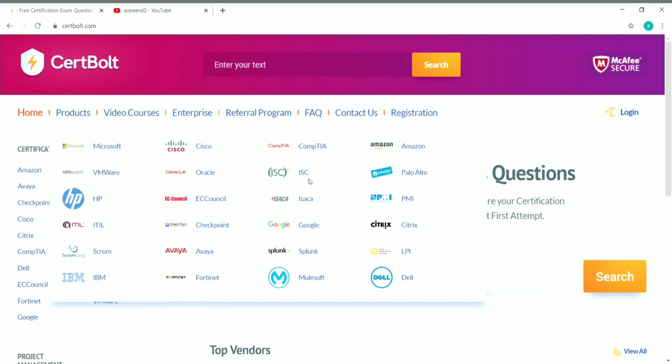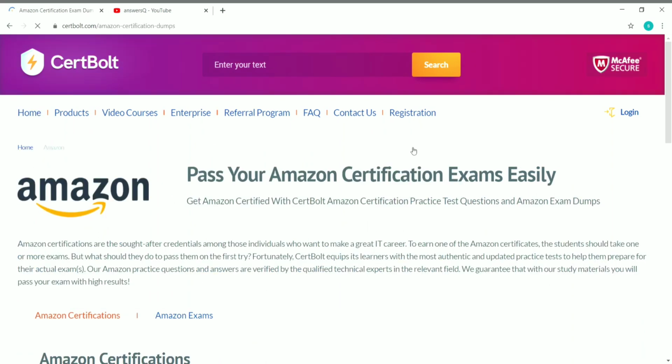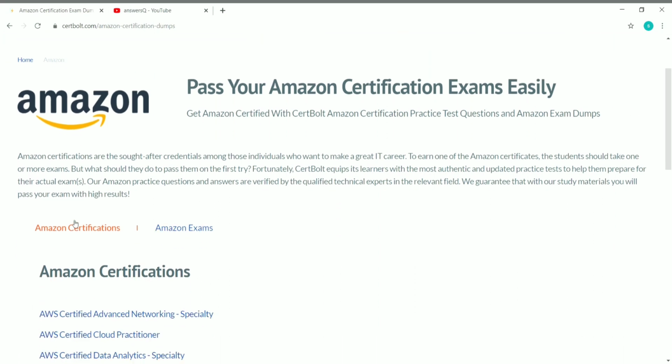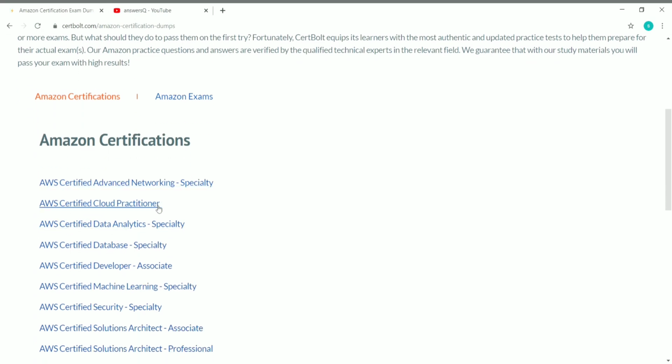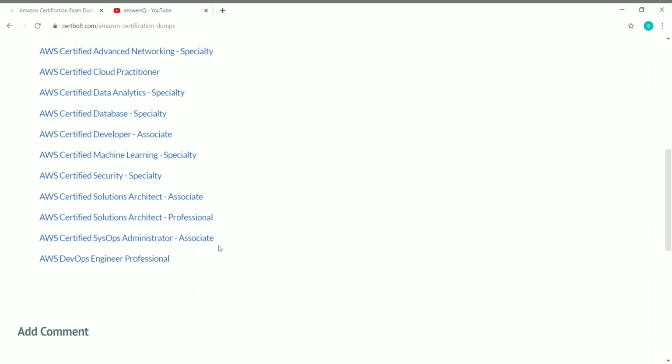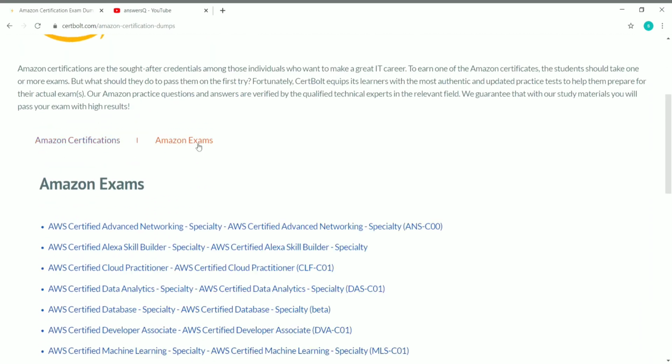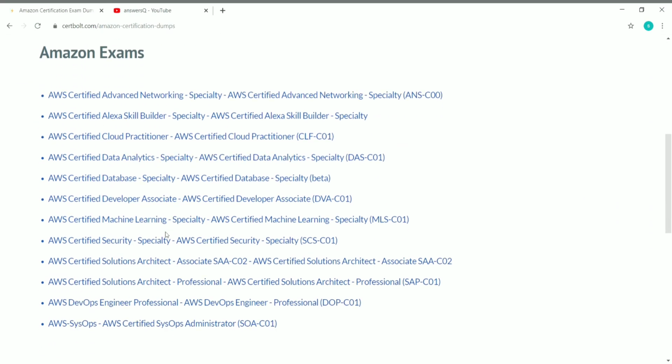For example, let me go to Amazon here. Just click on Amazon, and it will take you to a page like this in which you can see all the Amazon certifications offered by them, like AWS Certified Advanced Networking, AWS Certified Cloud Practitioner. So these are all the certifications that you have. And if you go to Amazon exams, you have all the exams that are offered by Amazon.